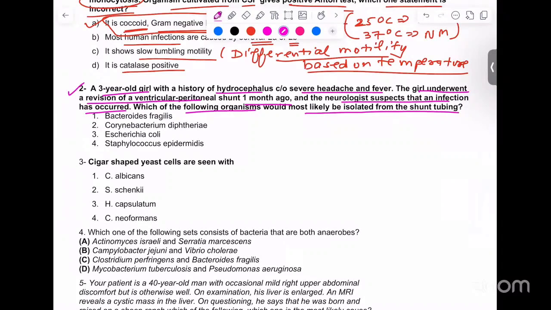Is it Bacteroides fragilis? Is it Corynebacterium diphtheriae? Is it E. coli? Or is it Staphylococcus epidermidis? Tell me what you think is the answer. In this particular shunt tubing, which infection most likely happened as per you? Please tell.